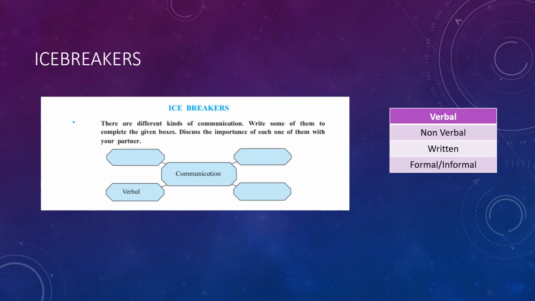There are different kinds of communication, namely verbal, non-verbal, written, formal and informal. Now in the written communication, we have formal and informal that we have already discussed in the previous slide, where a formal communication is written to government departments, offices, schools and colleges, whereas informal communication is written to parents, friends and relatives.